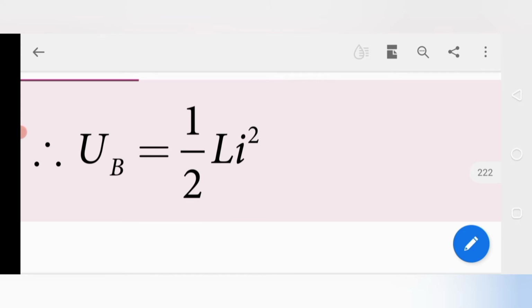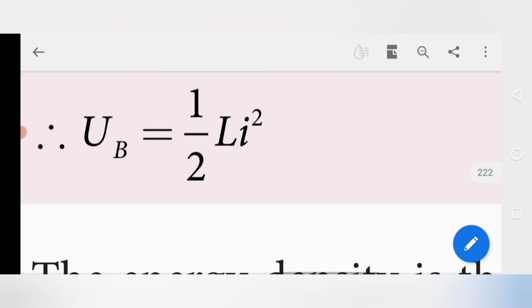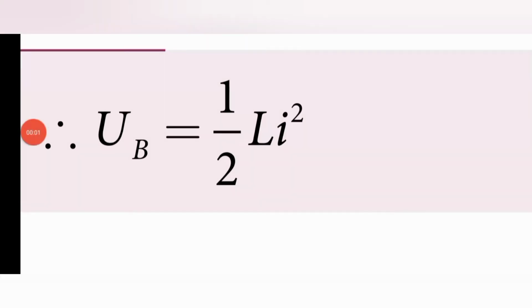Epsilon B is equal to half L i square. That is also the work done. The W is also equal to epsilon. So this is the magnetic potential energy. That's why epsilon B is referred to here. So this is the final value of the magnetic potential energy, half L i square.